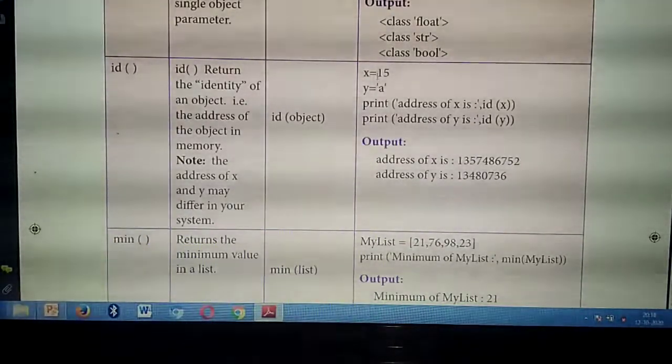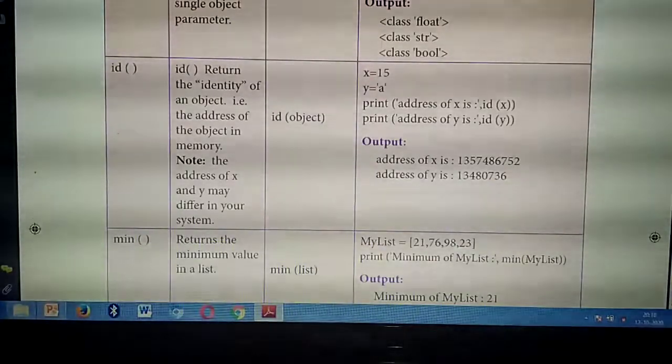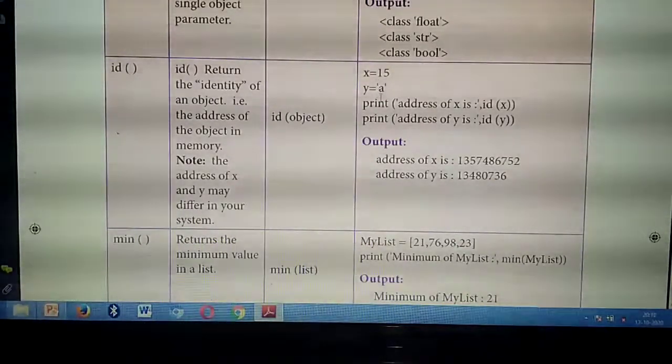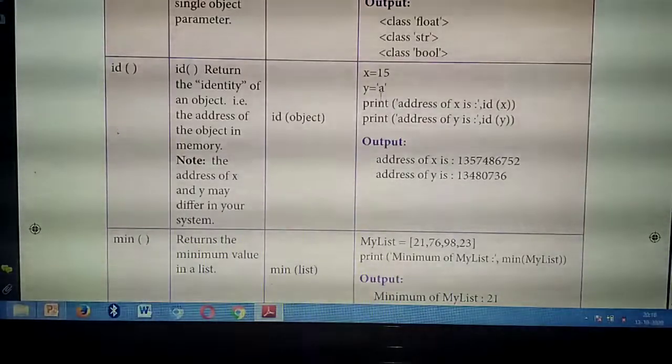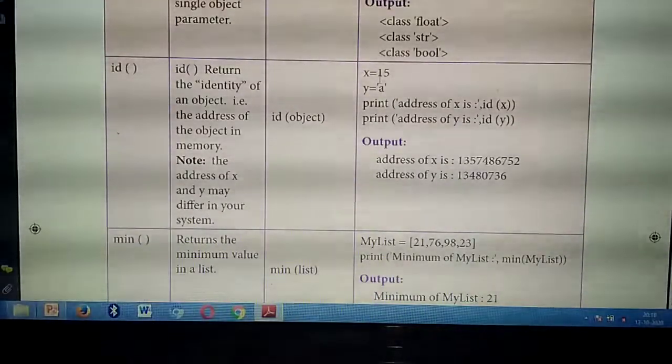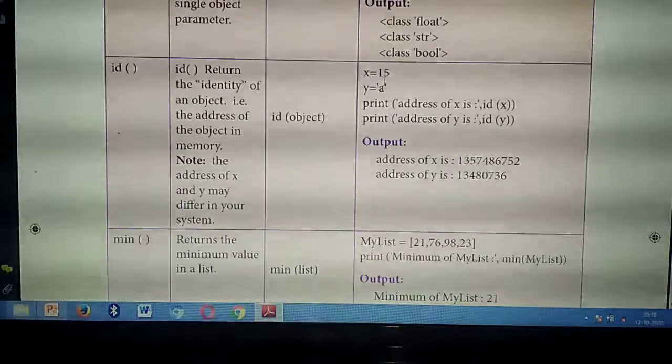So, here also you are declaring two variables. What are the variables? X and Y. X equal to 15 you are giving. Y equal to A. So, you are going to find the address of these two variables or these two values in the memory address. Okay.